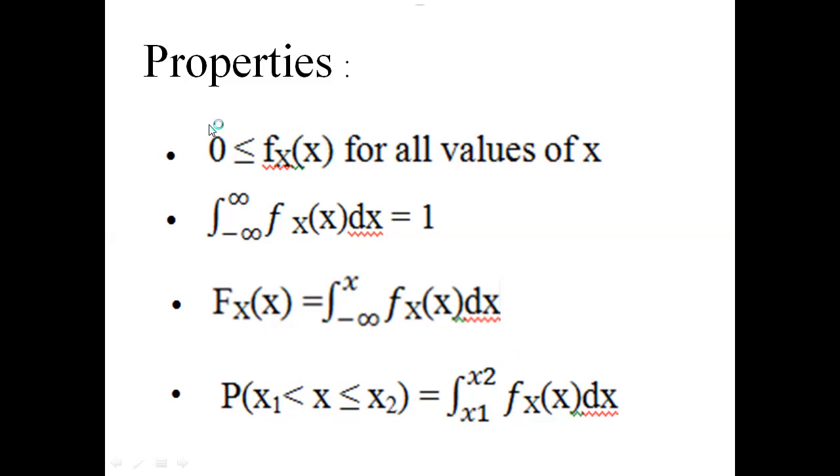The first property means small f(x) of x is greater than or equal to 0. That means it is a non-negative value. The density function is always a positive value. Why positive? The density function depends on the probability, and the probability is always positive, between 0 and 1.